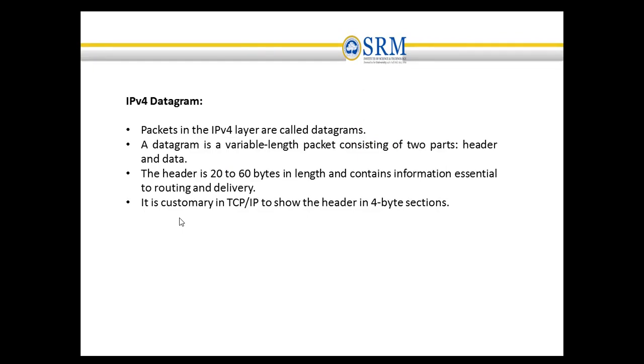Now we are going to see the IPv4 datagram format. An IP datagram is a variable length packet which consists of two parts. One is the header and the other is data. The header part ranges from 20 to 60 bytes and contains information which is required for routing and delivery of the IP packet.